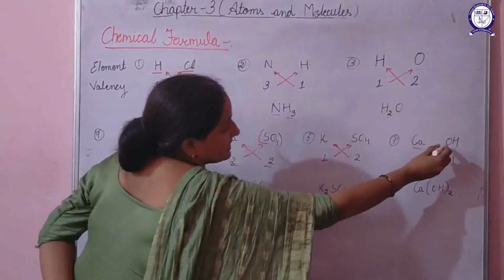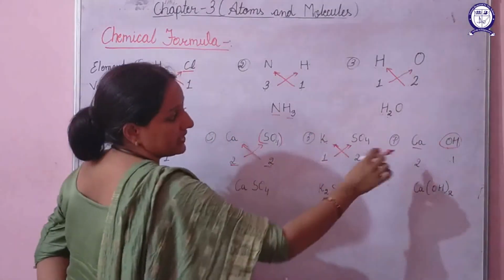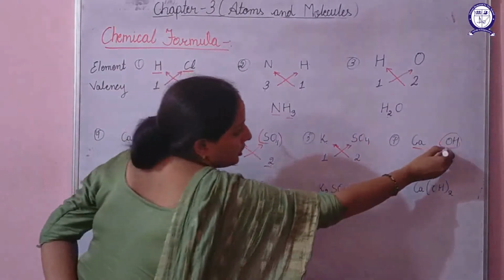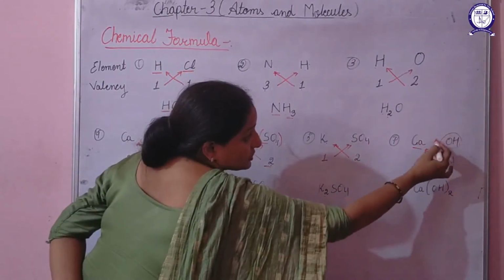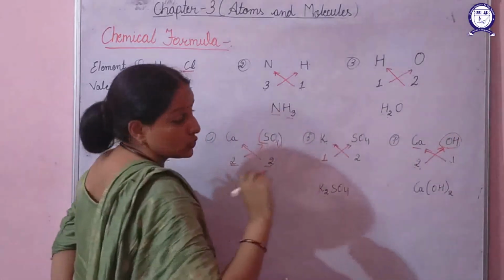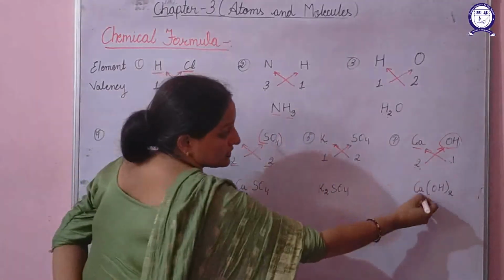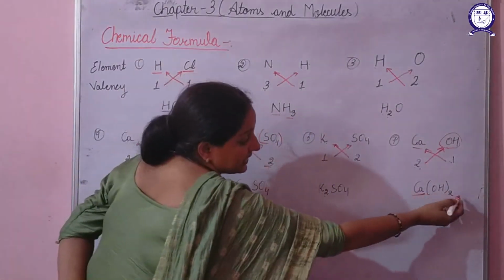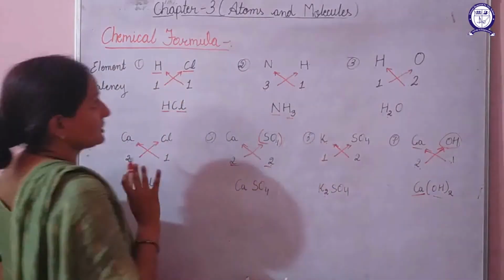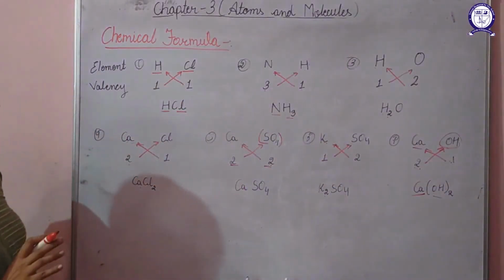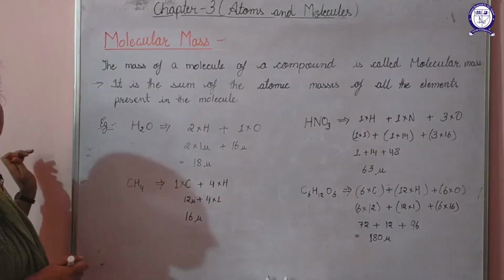Next is Ca and OH, that is the hydroxyl ion. It is having a charge of 1, calcium is having a charge of 2. On cross multiplying, what will you get? Calcium 1, but this OH twice will be 2, because of which we have represented it with a bracket. It shows that one atom of calcium gets combined with 2 atoms of OH. So this was about a few chemical formulas, and this way you can practice a number of chemical formulas.